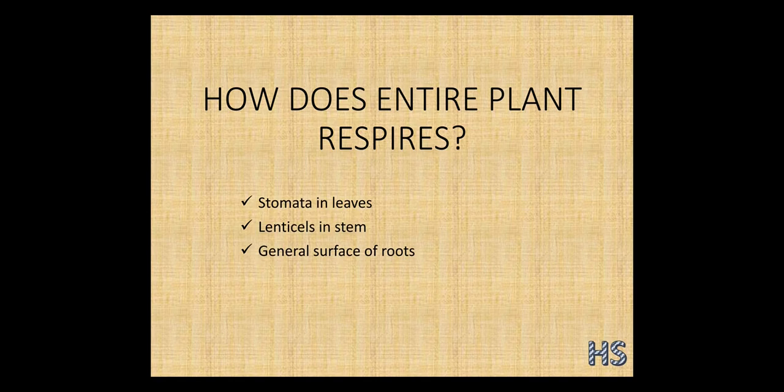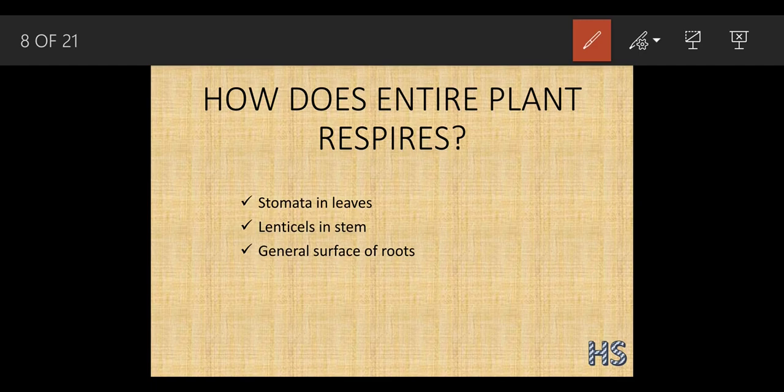Now there is a question: how does the entire plant respire? Each and every part of the plant respires, but through different parts: the stomata in leaves, lenticels in stems, and the general surface of the roots. First understand stomata in the leaves. What are stomata?